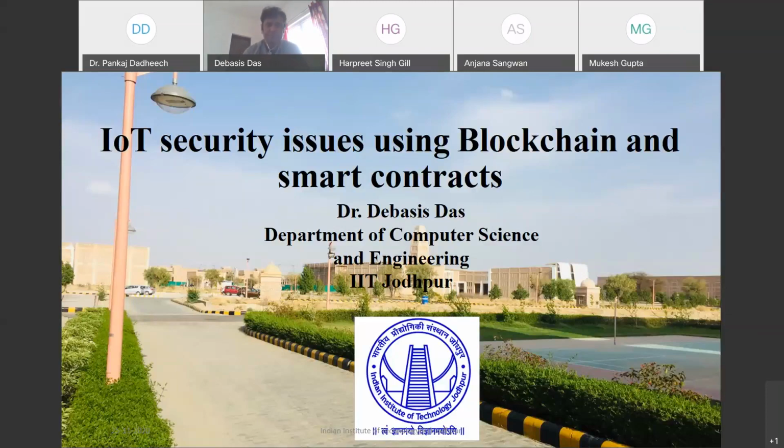But in real-life applications, these are the most important devices. For example, a smartphone also belongs to the IoT category, and a smart sensor also belongs to the IoT category. So these are basically the things.